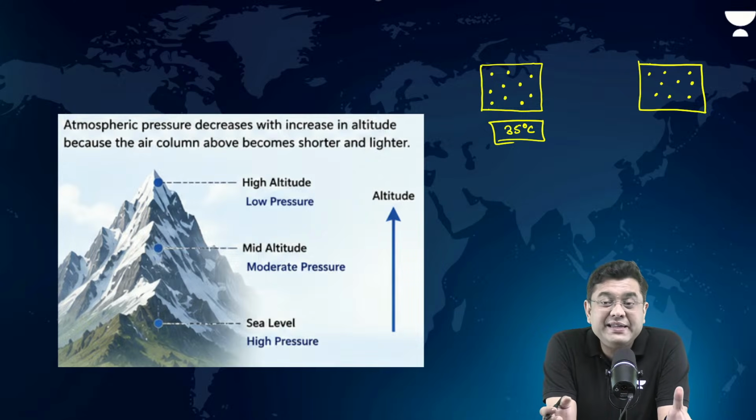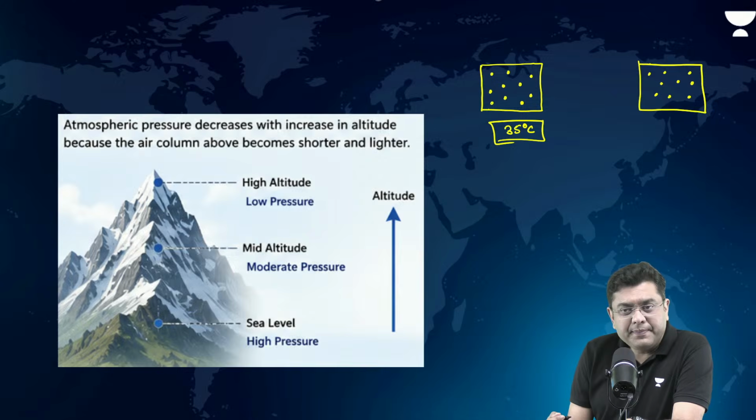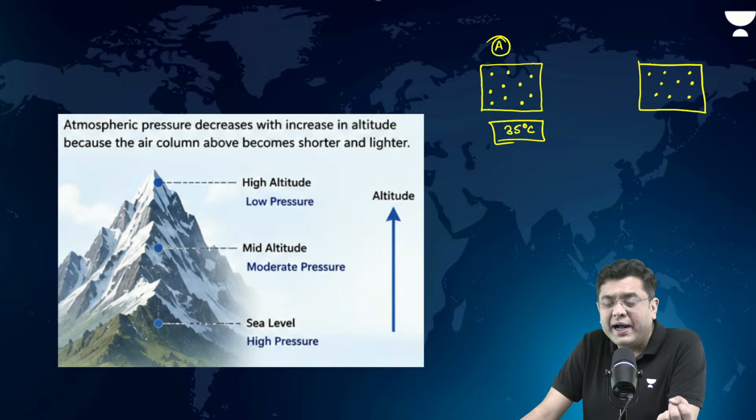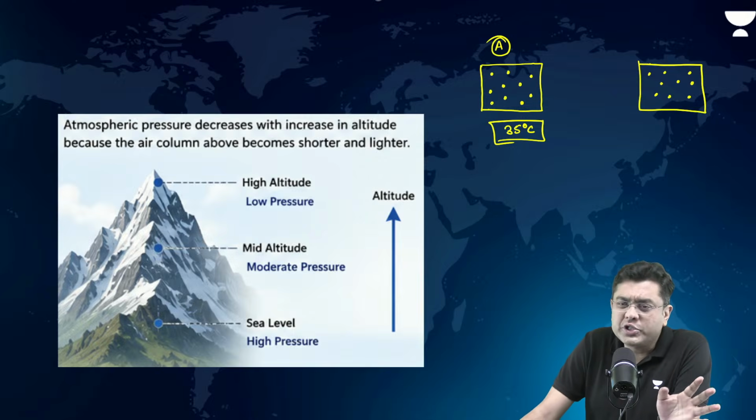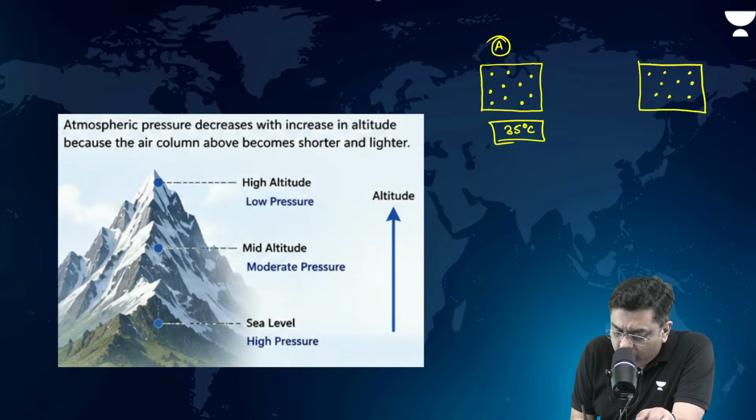So, whenever anything gets heated up, it gets more energy. Here, the individual particles will get more energy. In this first instance, A, individual particles will get more energy. When they get more energy, what does that mean? They will start running around. When you were kids, whenever you had some energy, what would you do? You would start running around. You would run here, there, play, and kept on playing as long as you had energy. So, here also, the molecules will gain energy. They will try to move.